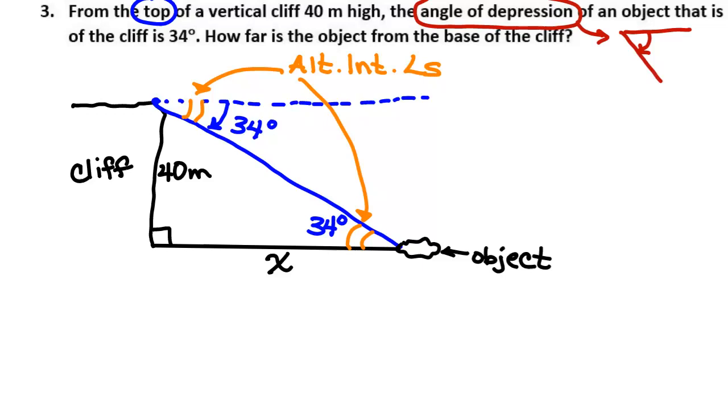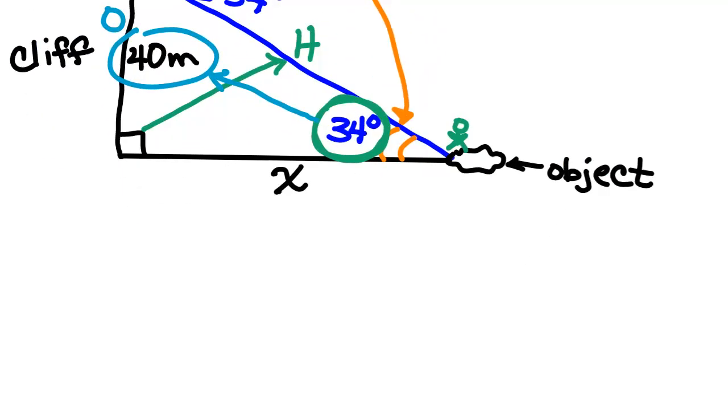We are going to stand down here where the object is. So I'm going to circle my angle. Then we label the hypotenuse. Across from the right angle is my hypotenuse. 40 meters would be which side? That is the opposite side. And so what we're looking for, X, would be the adjacent side.